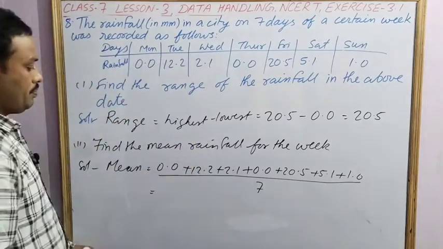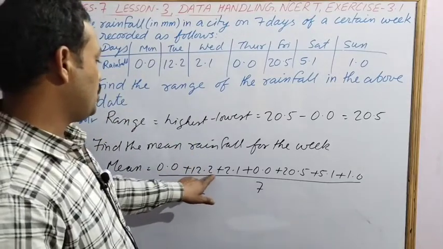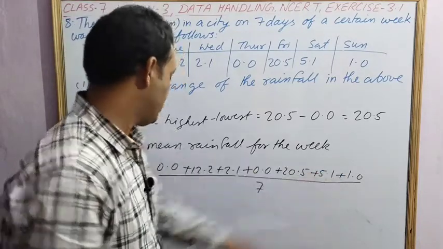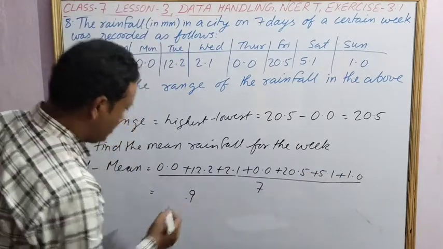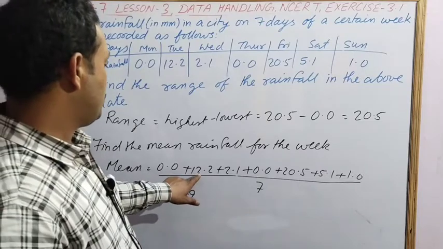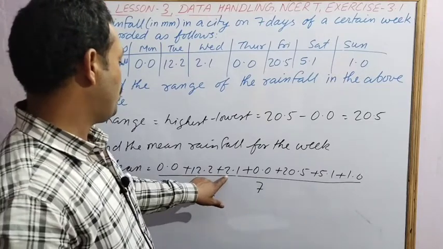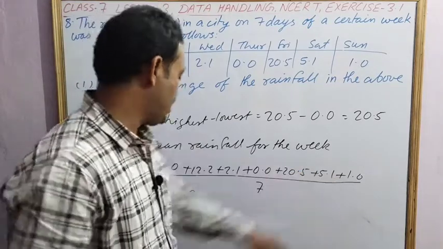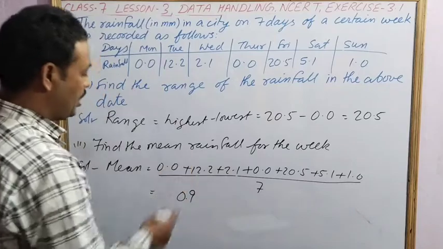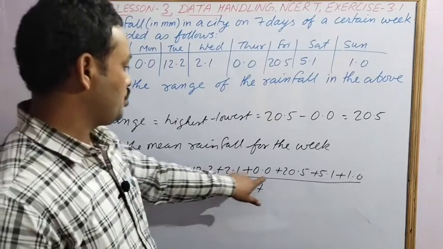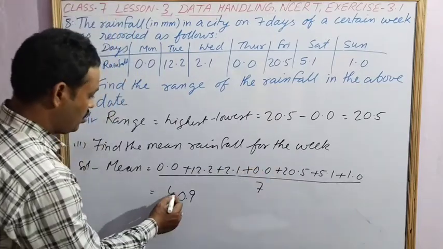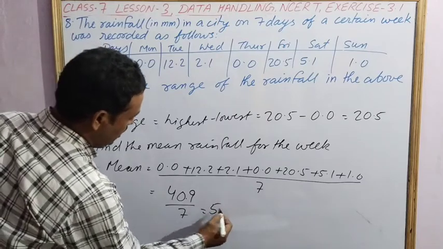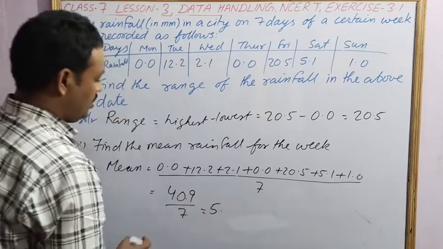Now add them. After 0.2, 1, 3, 3 plus 5 is 8, 9. So it will come 9 here. Ones place, 5 plus 2 plus 2 plus 4, and so on, plus 5 is 9, and so on. Divided by 7. 7 fives are 35, 5, 9.